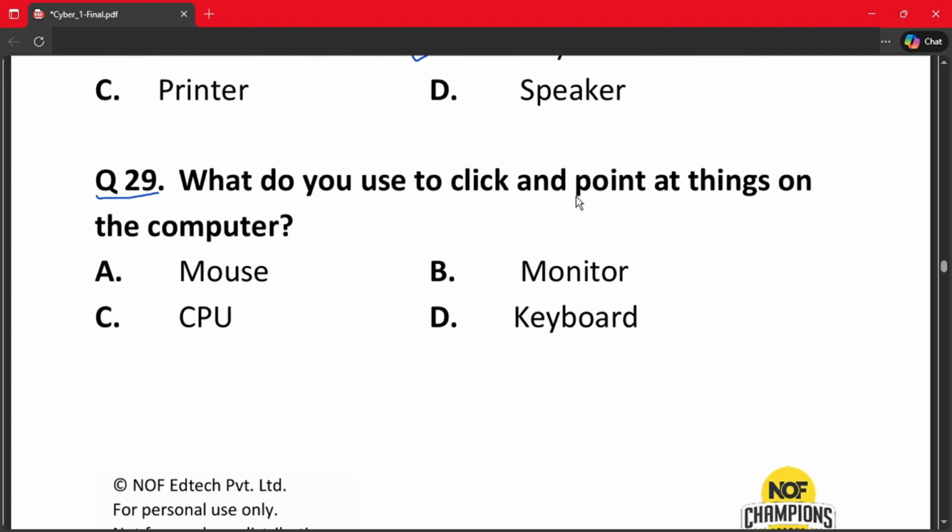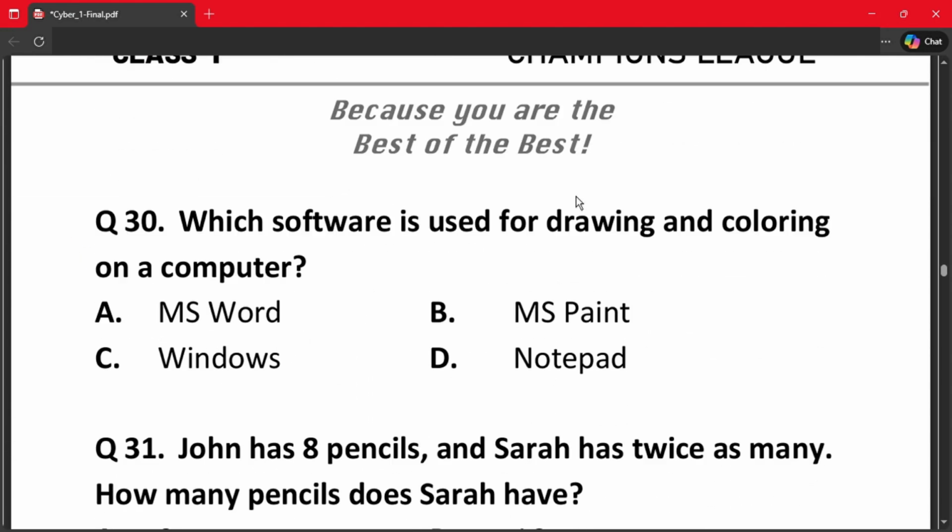Question number 29. What do you use to click and point at things on the computer? A. Mouse. B. Monitor. C. CPU. And D. Keyboard. The correct answer is option A. A mouse. Let's move on to the next question.